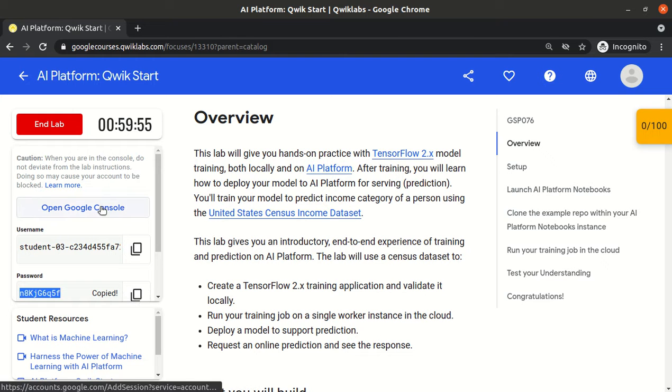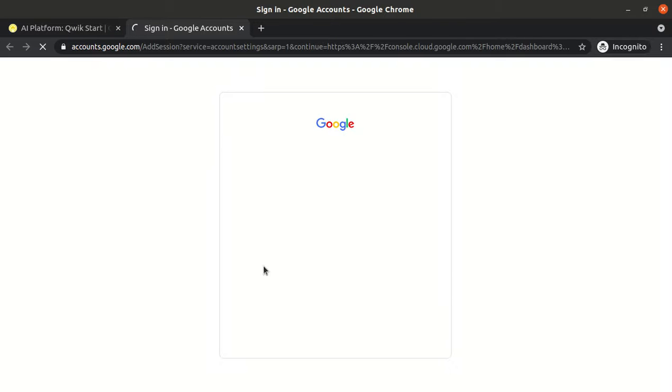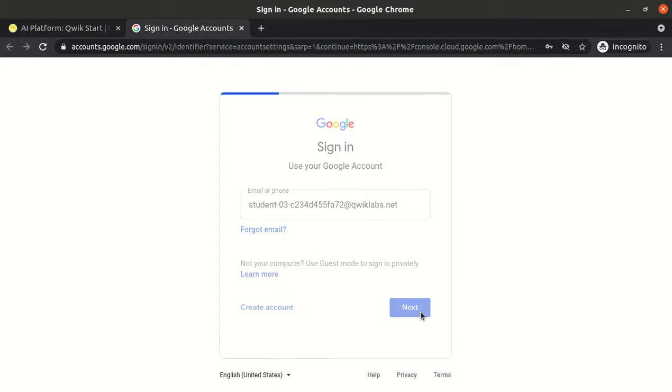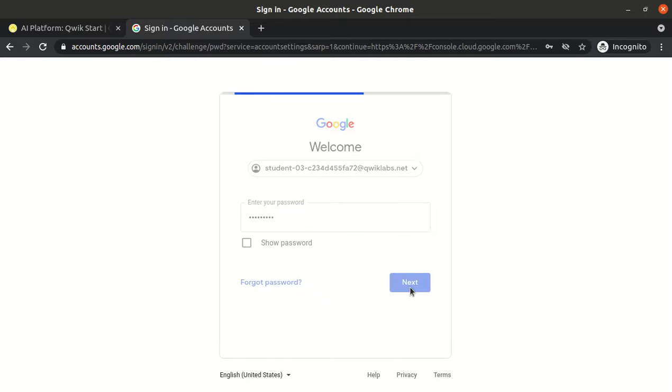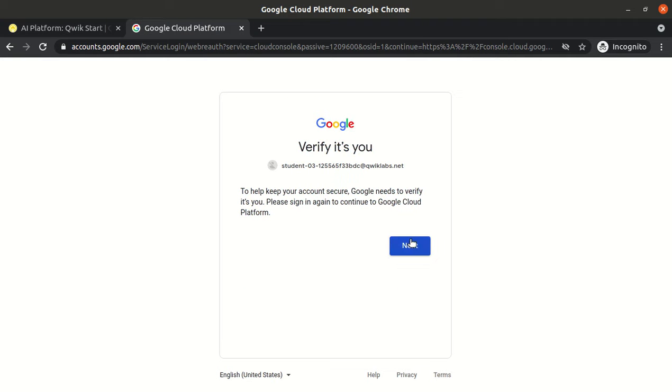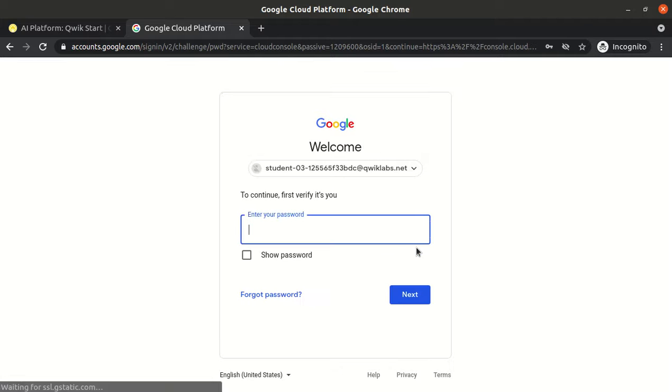So copy the password, open Google Console. Next, paste the password. Next. What is this?